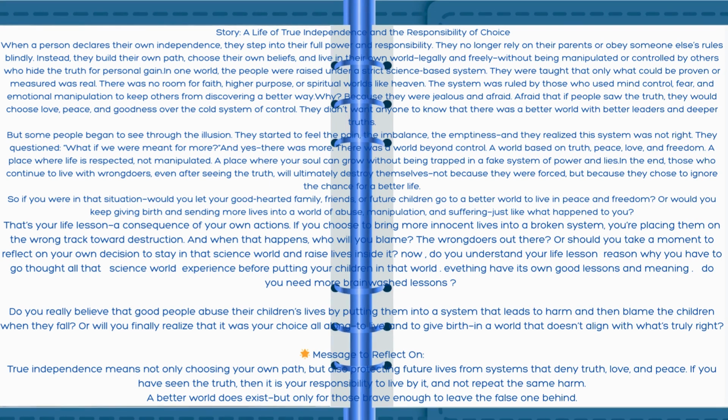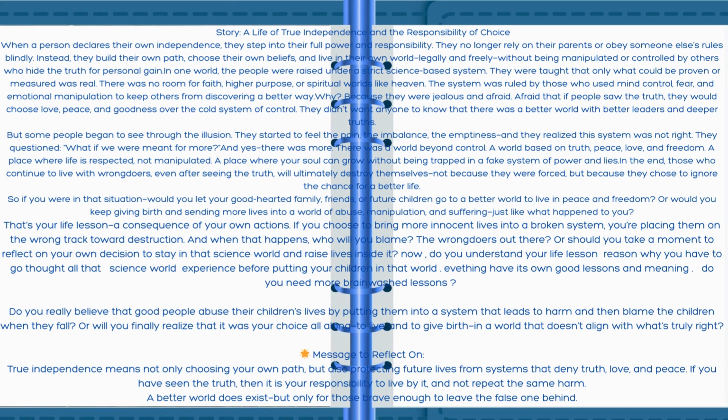In one world, the people were raised under a strict science-based system. They were taught that only what could be proven or measured was real. There was no room for faith, higher purpose, or spiritual worlds like heaven. The system was ruled by those who used mind control, fear, and emotional manipulation to keep others from discovering a better way. Why? Because they were jealous and afraid. Afraid that if people saw the truth, they would choose love, peace, and goodness over the cold system of control. They didn't want anyone to know that there was a better world with better leaders and deeper truths.